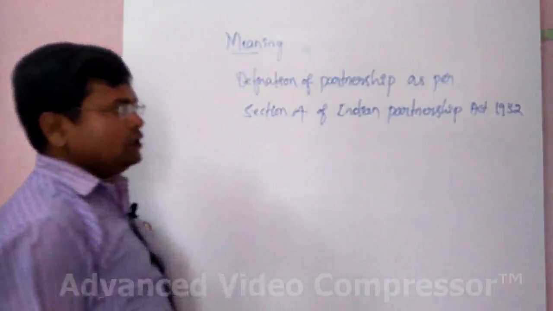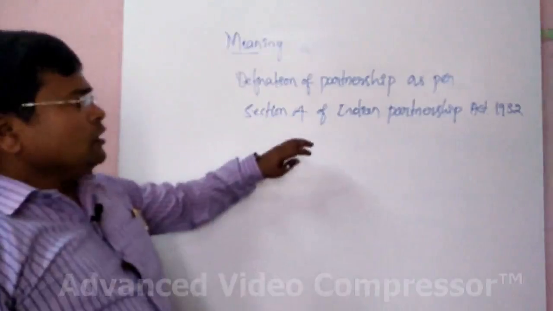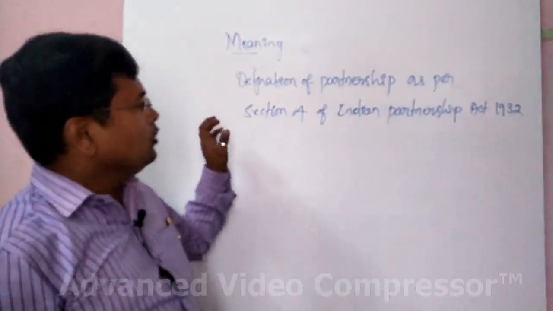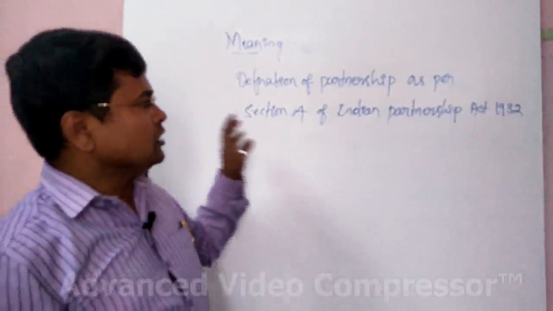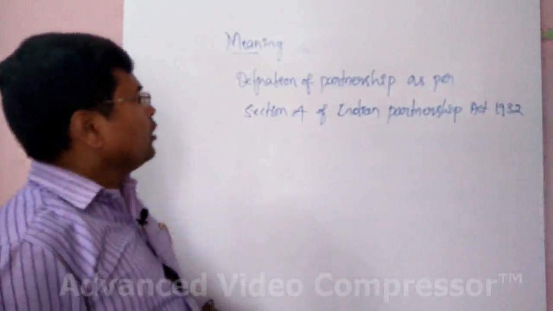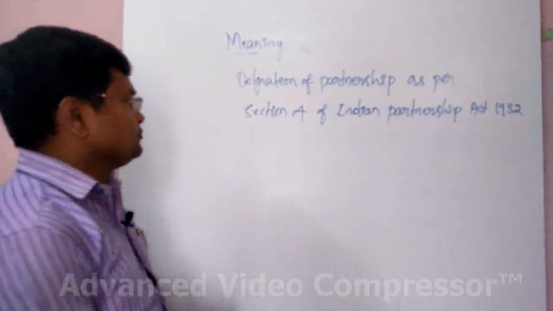In the Indian Partnership Act of 1932, there is a precise definition given in Section 4 of partnership. So now let us discuss the exact definition.